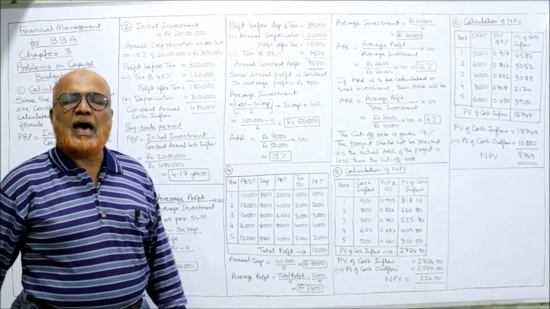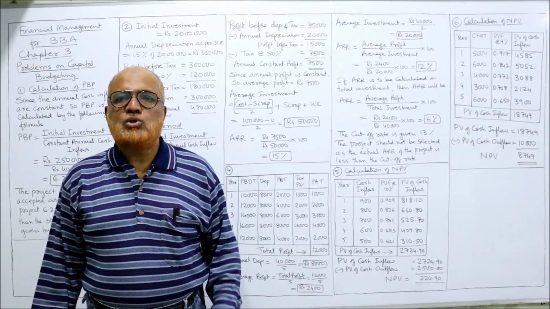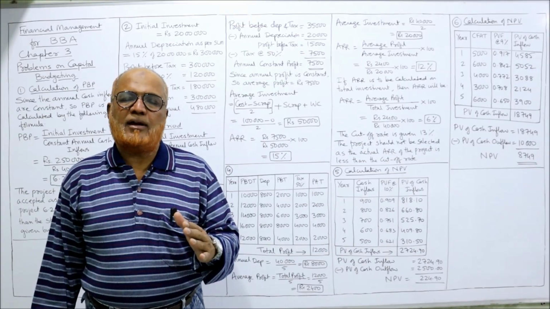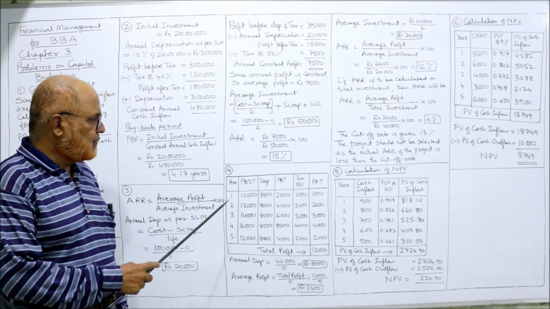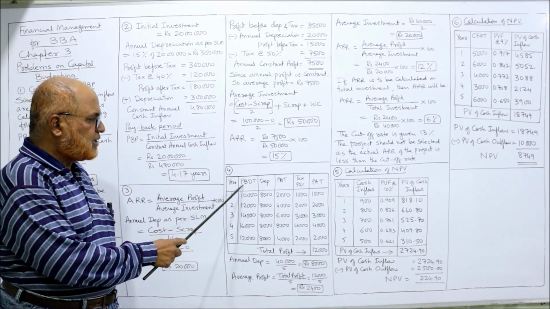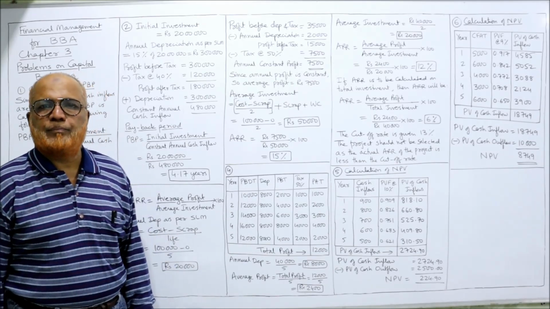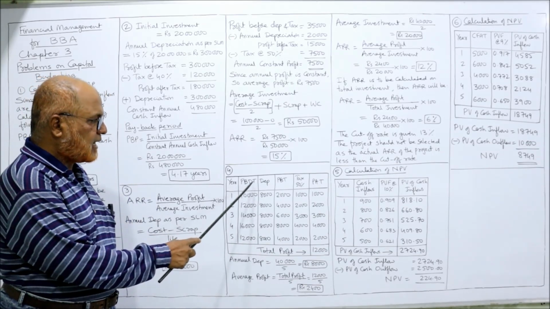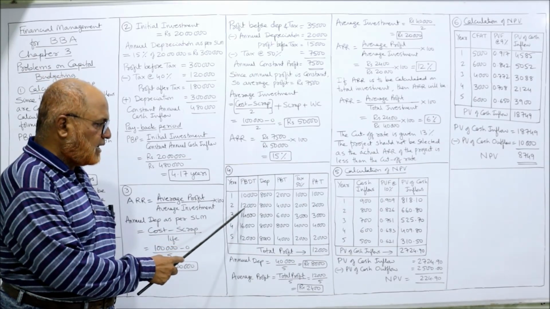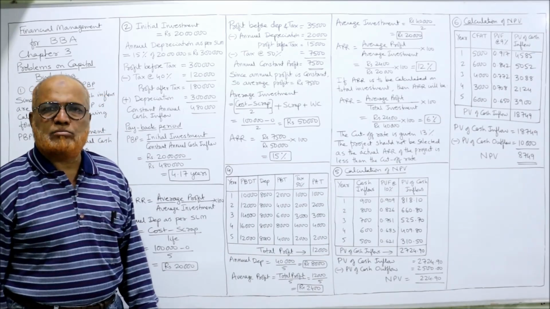Now, first of all, annual profits are different. So we have to calculate the average profit like this. Year 1, 2, 3, 4, 5. Every year, how much is the profit before depreciation and tax? PBDT, profit before depreciation and tax. 10,000 first year, second year 12,000, third year 14,000, fourth year 16,000, fifth year 12,000.